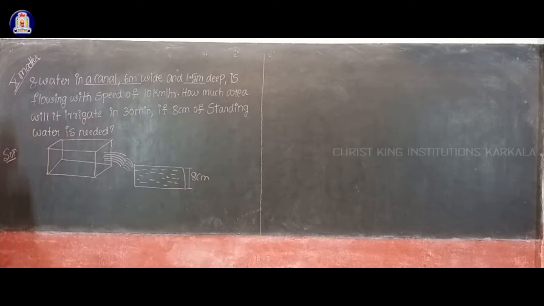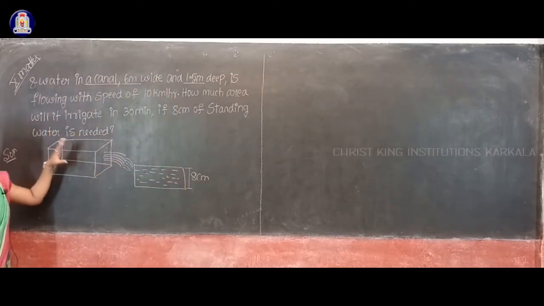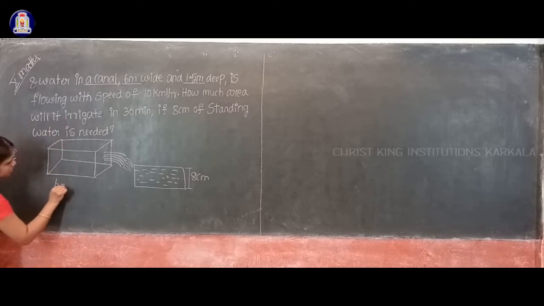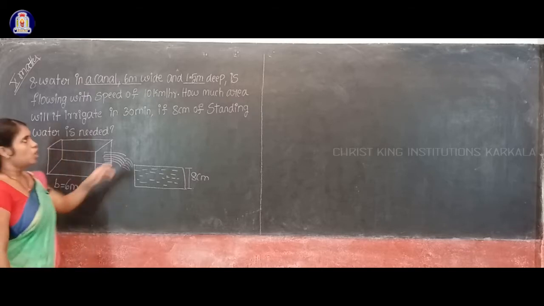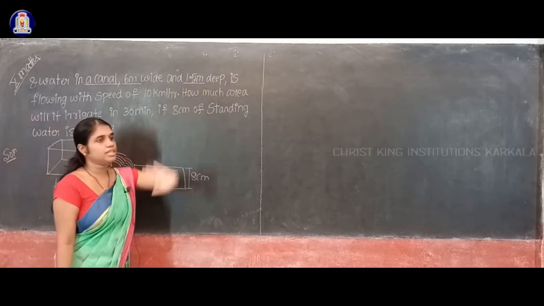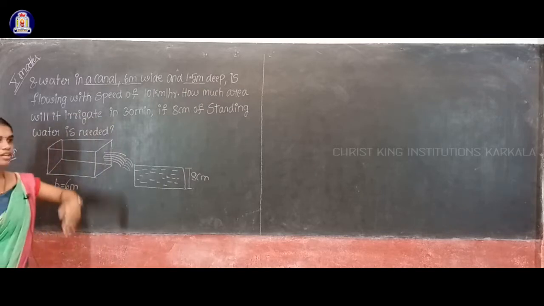So first I will write the given informations. 6 meter wide, that means the width of this canal. Width is nothing but a breadth, isn't it? So therefore breadth is equal to how much? They have given it as 6 meter. Also given 1.5 meter deep. Deep is nothing but what here? Height.